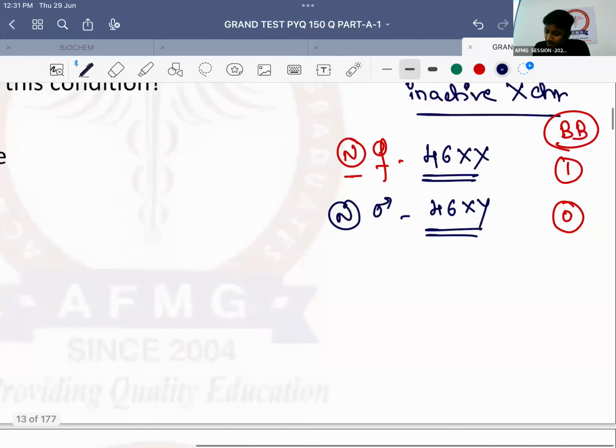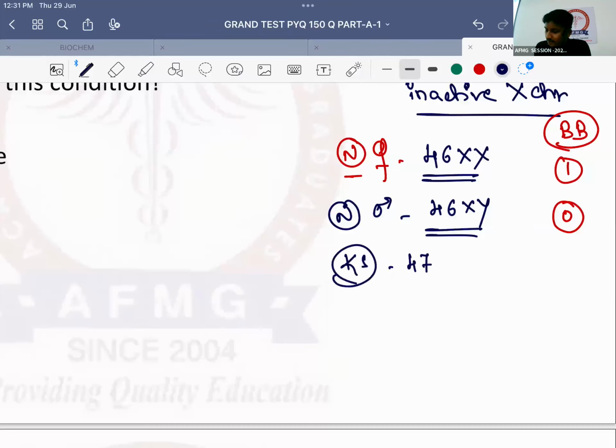0. But a patient of Klinefelter, what is the genotype? It is 47XXY. So normally males have bar body of what? No. But in cases of Klinefelter syndrome, the patient will have one bar body.